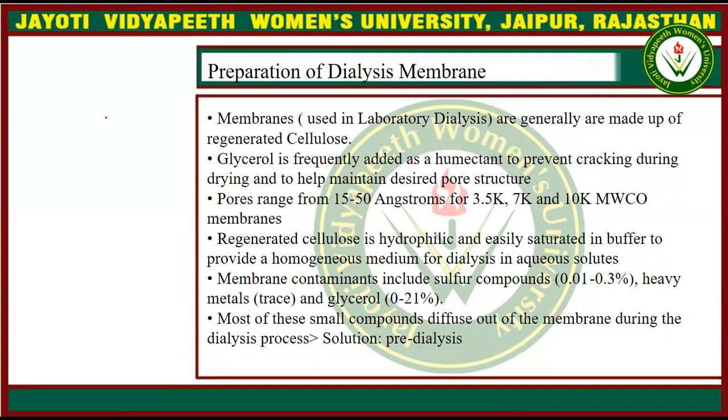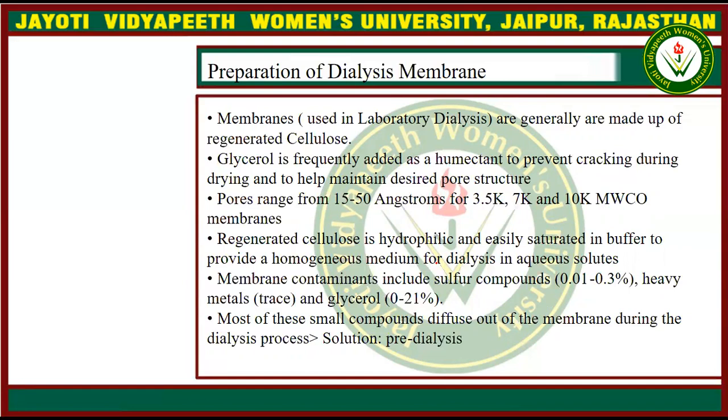So glycerol protects the membrane from cracking and from drying. The pores range from 50 angstrom for 3.5 K, 7 K and 10 K Dalton MWCO membranes.